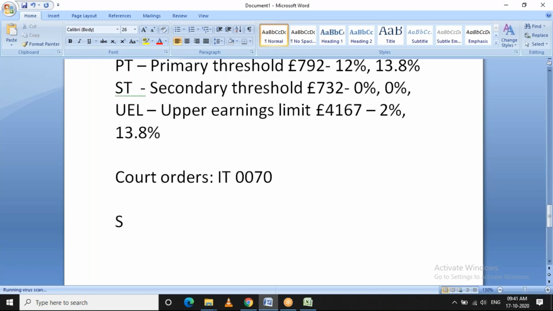Either it could be a student loan or a postgraduate loan or any court order types. There are various court order types available. All the details will be provided by HMRC to the employer.